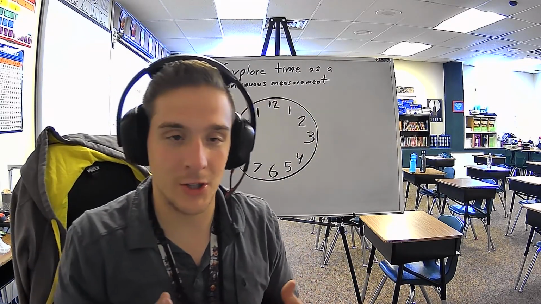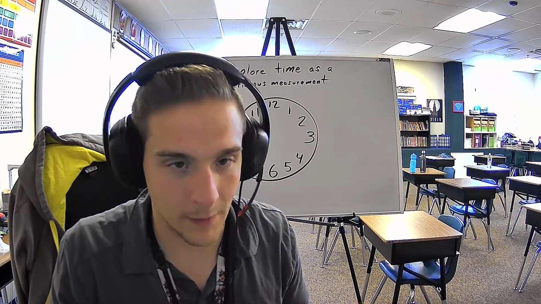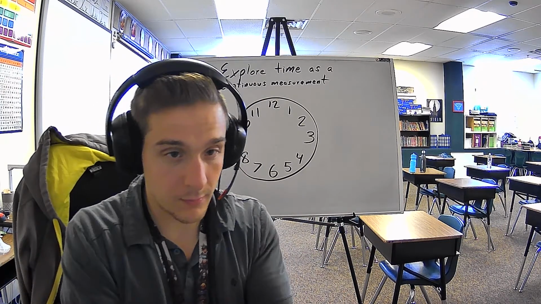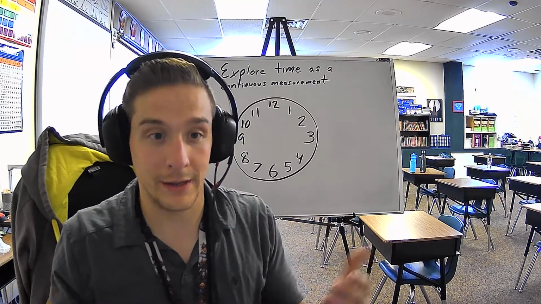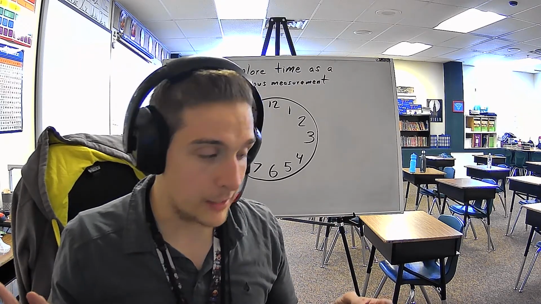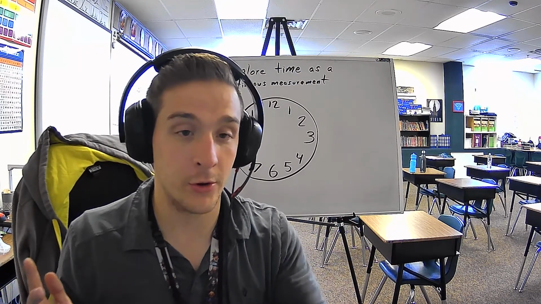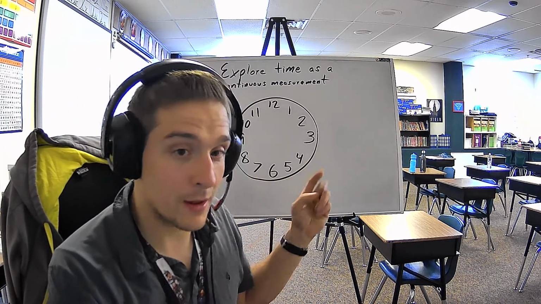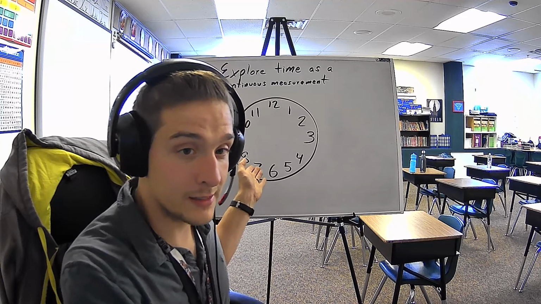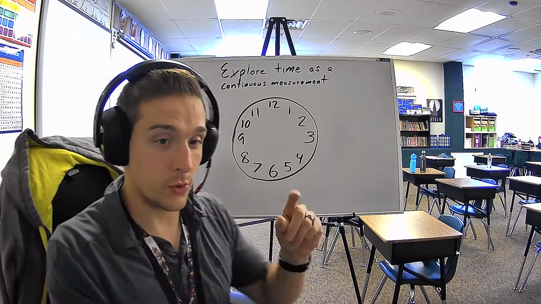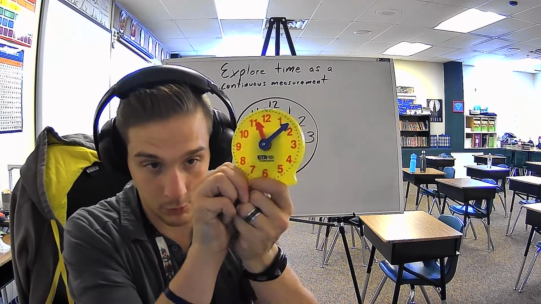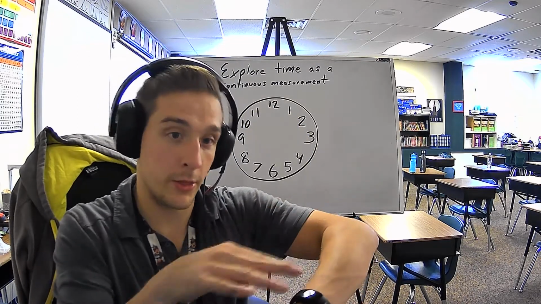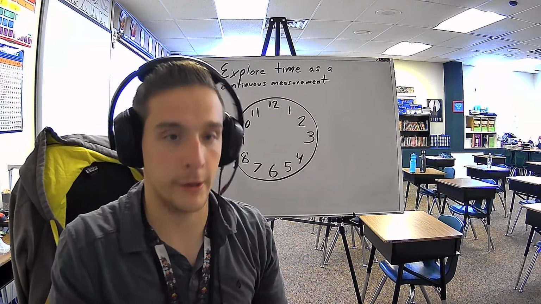But now we're going to jump into the new idea we're talking about, and it's how we as humans interpret time. Because without interpreting time, time means nothing. And as we interpret time, we have created these things called clocks. Now there are two types of clocks. There's the type of clock you can see right here with the short hand and the long hand. I've got another example right here. And then you have the digital clock, the one that says 1:32 on your watch or on your phone.